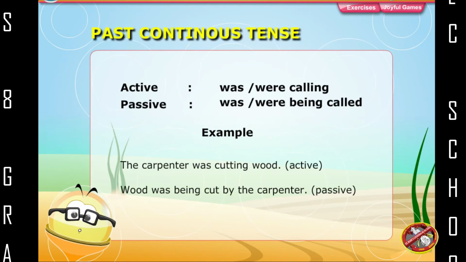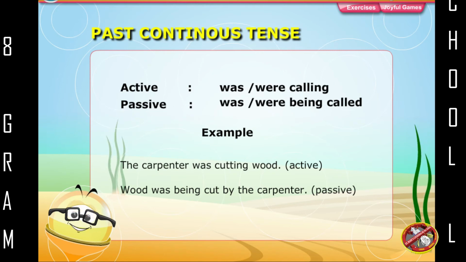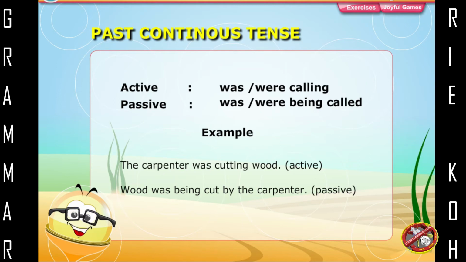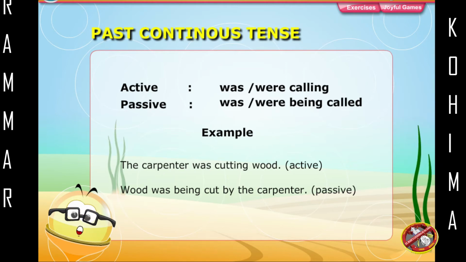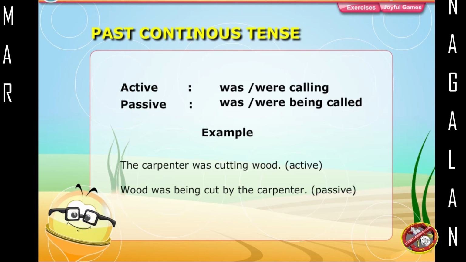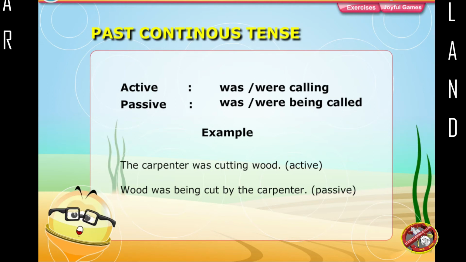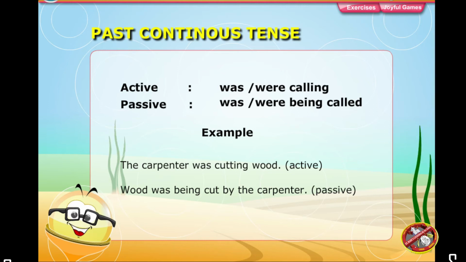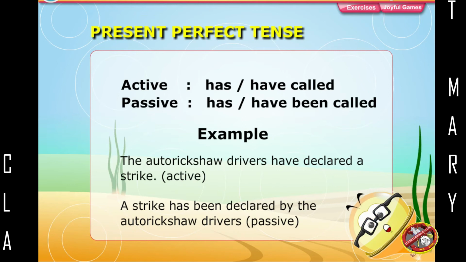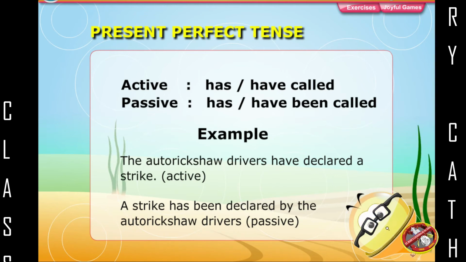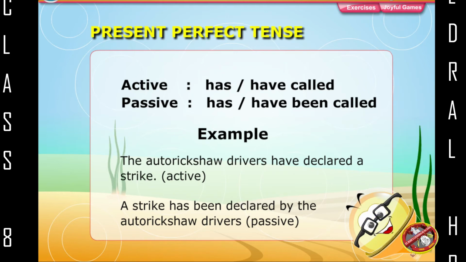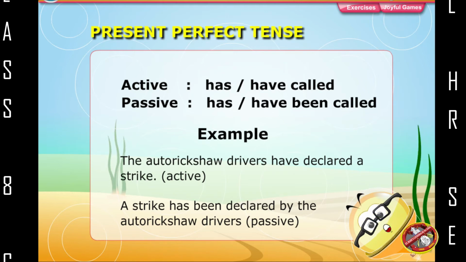Past continuous tense: active, was, were calling; passive, was, were being called. Example: The carpenter was cutting wood, active. Wood was being cut by the carpenter, passive. Present perfect tense: active, has, have called; passive, has, have been called.